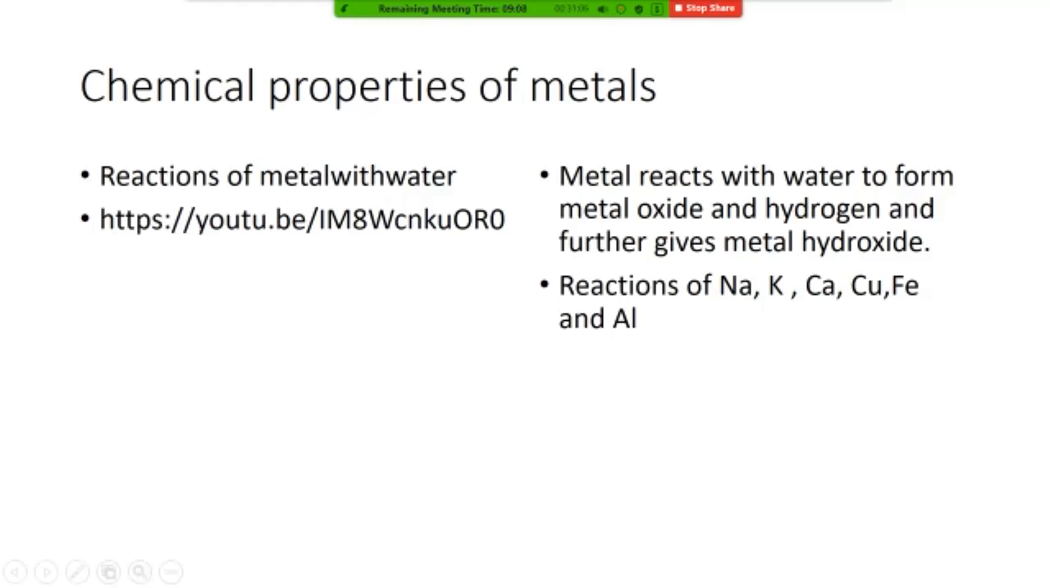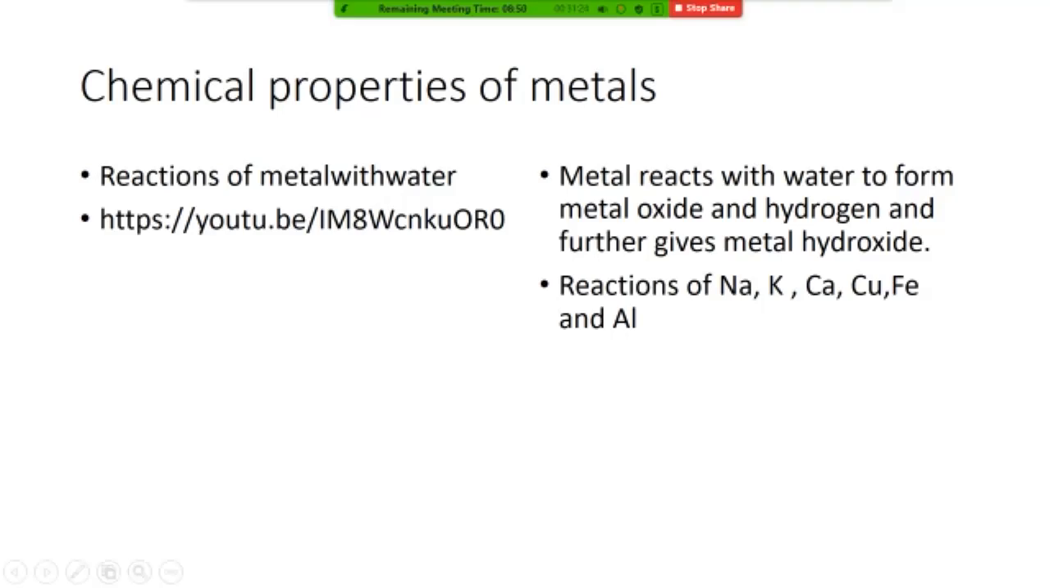But if the iron metal is there, is it going to react with water? We will say that with cold water and warm water nothing will happen, but it is going to react with steam, which is at a very high temperature.